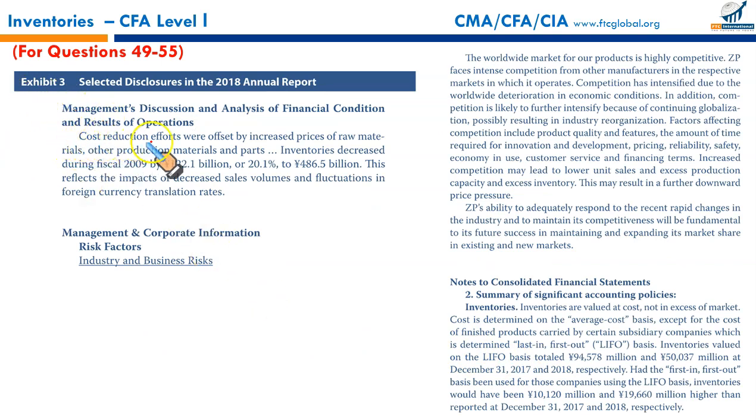It says cost reduction efforts were offset by increased prices of raw materials, other production materials and parts. Inventories decreased during fiscal year 2009 by 122.1 billion yen or 20.1% to 486.5 billion. This reflects the impacts of decreased sales volumes and fluctuations in the foreign currency translation rates.